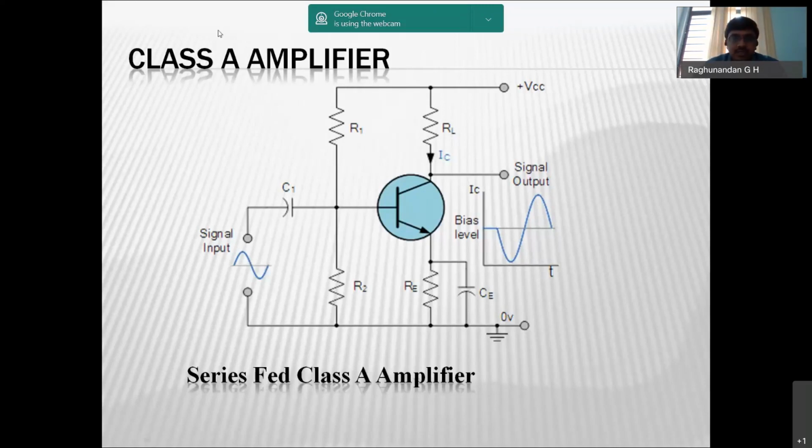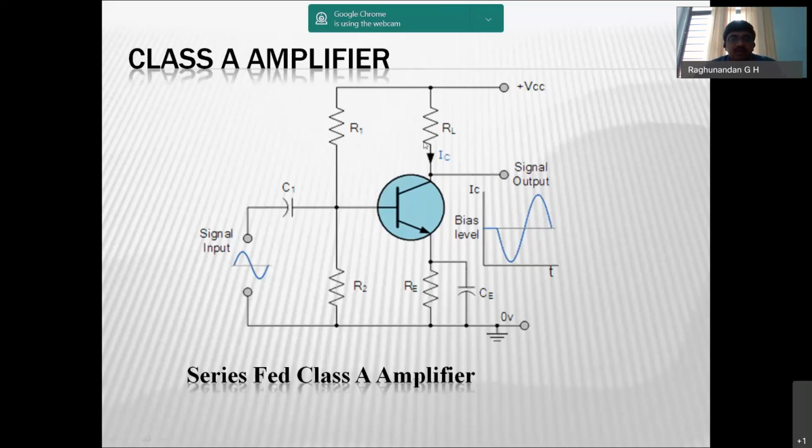Because the collector resistance and load resistance are the same. You can see that instead of RC I have written RL. That indicates the collector and load resistance are the same. In the place of collector resistance, we have the load resistance. That's why it is the series fed class A amplifier: the load is in series with the collector.